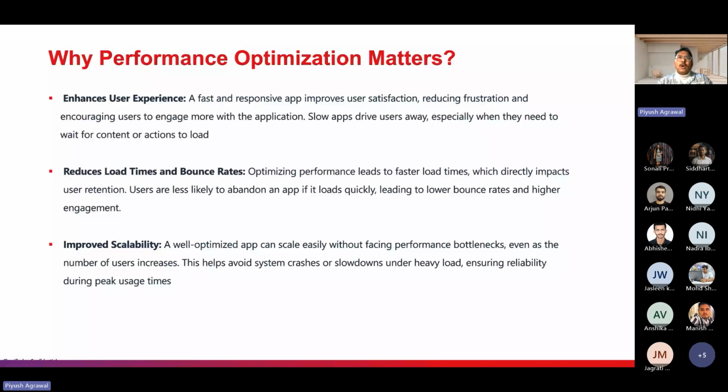If it takes 1 minute to load the data, then you are not going to stay on the application. You will move to another application that provides fast loading with the food. So it increases the user experience and reduces the load time. If you implement the optimizations and follow best practices, then the application will load fast, and the user will stay on your application. The user will not close the application and move to another one. So it's basically retaining the user.